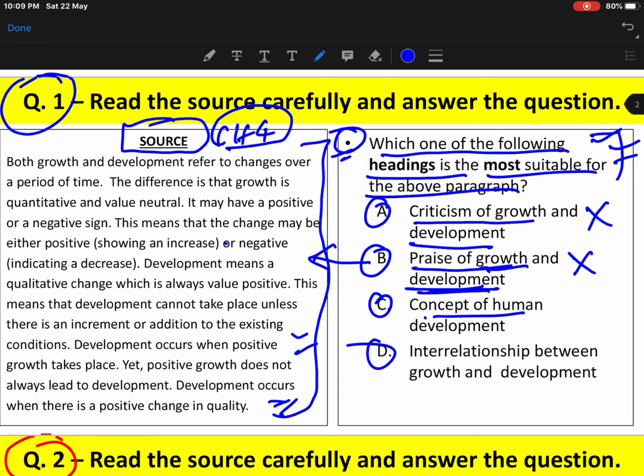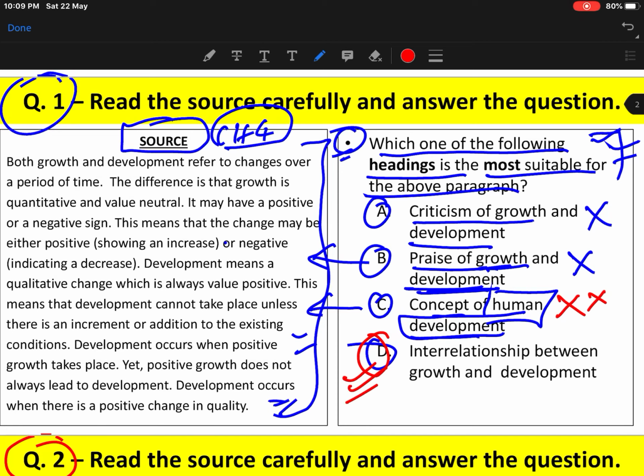Third is the concept of human development. You will not find the term human development in this paragraph. If there is no term human development in the entire paragraph, then this paragraph is not dealing with human development at all. So now we are left with only one option, that is D. Obviously this will be the answer, but let me show you from which sentence you will conclude that this is the most appropriate heading, which conveys the main theme of this paragraph.